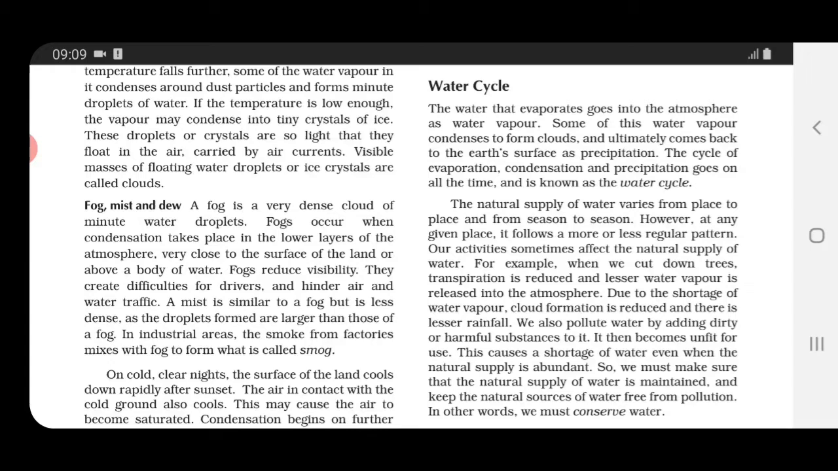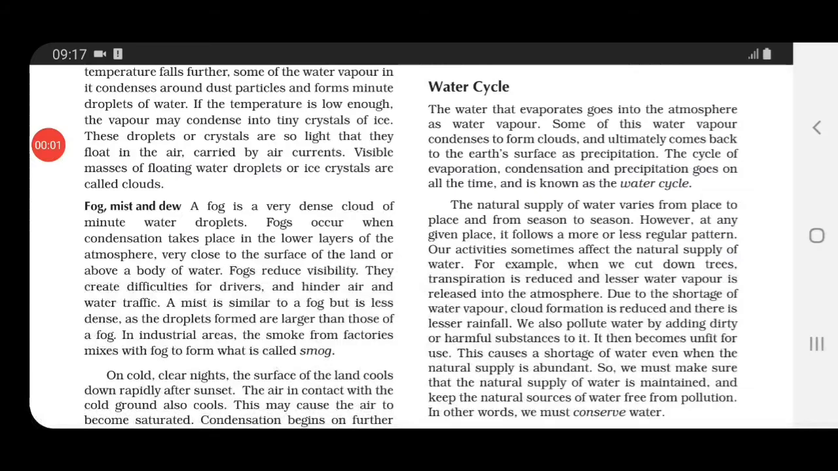Now, which are such activities which are affecting the natural supply of water? We are cutting down the trees. Now, what happens when we cut down the trees? The process of transpiration, which we studied under the heading evaporation, gets reduced. And because transpiration is reduced, the water vapor which is released into the atmosphere also becomes less, right? And because less water vapor is released, cloud formation is reduced and ultimately there is less rain.